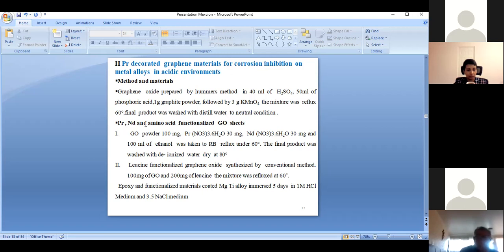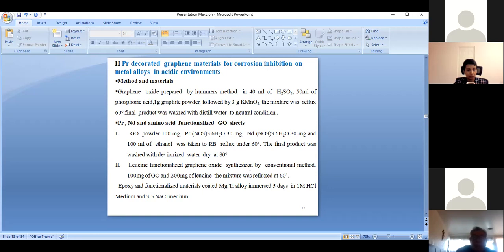Then the praseodymium and neodymium functionalization with the GO sheets: GO powder 100 mg, with praseodymium nitrate and neodymium nitrate at 80 mg, in 100 ml of ethanol. We took it into a round-bottom flask under 60-degree reflux temperature.